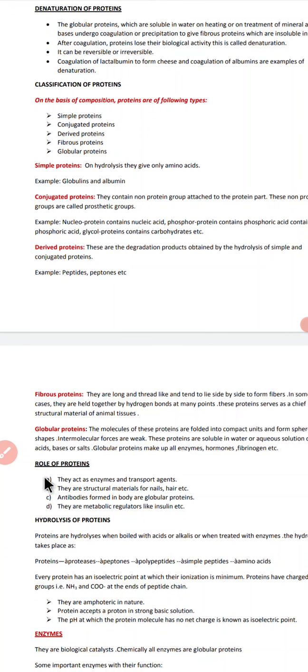These are the important types of proteins. So what is the first function? They act as enzymes and transport agents. They are the structural materials for nails and hair. Next, they act as antibodies in the body. Whenever an external agent attacks the body, these proteins stop the attack of these external agents, and they are metabolic regulators like insulin. So these are the important functions of proteins.